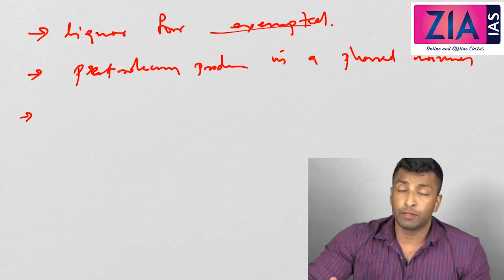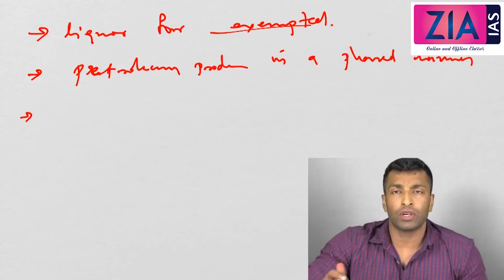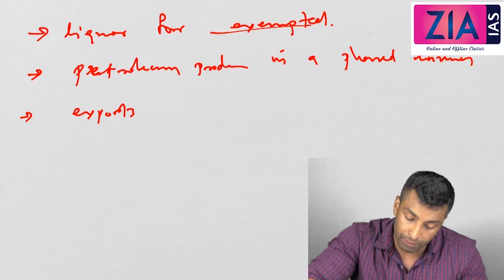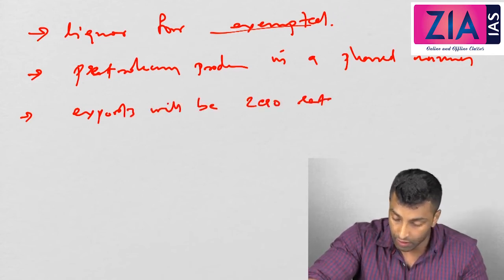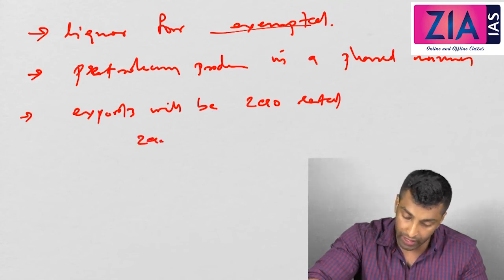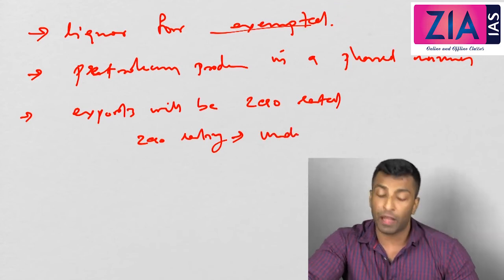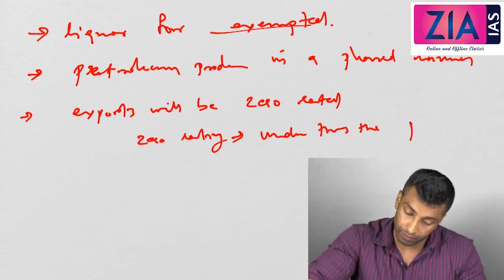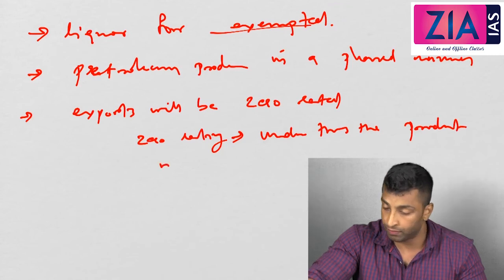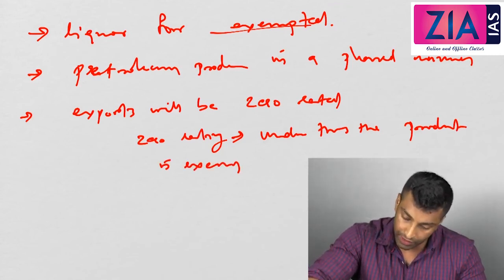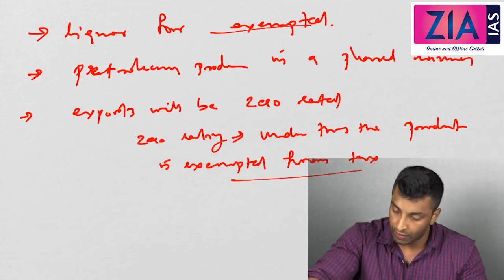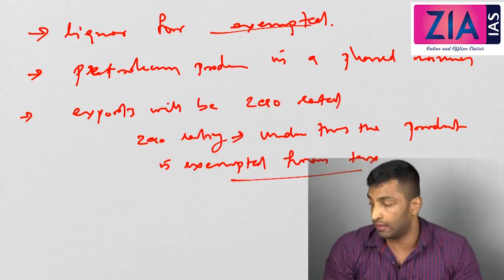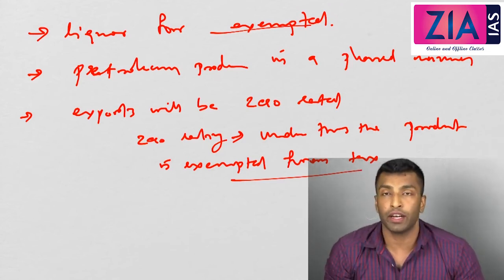Then the next point is exports will be zero rated. I'll tell you what zero rating is. Let me write it down. Exports will be zero rated. Zero rating means under this the product is exempted from tax, and that means if you have paid tax, that will be reimbursed also.